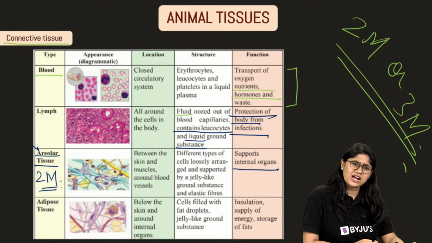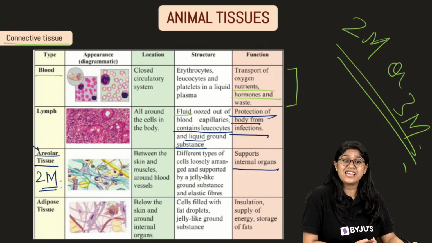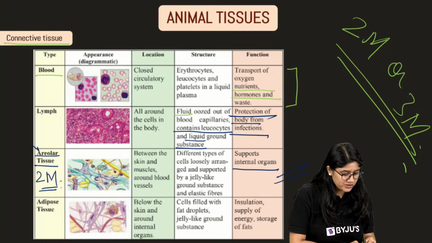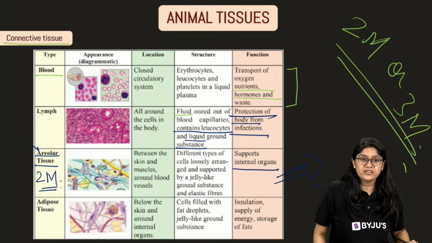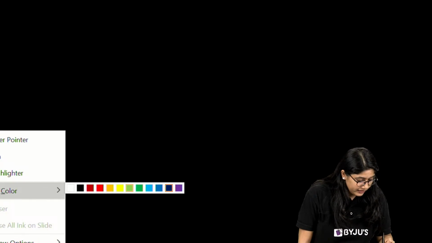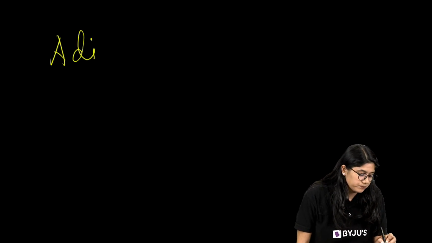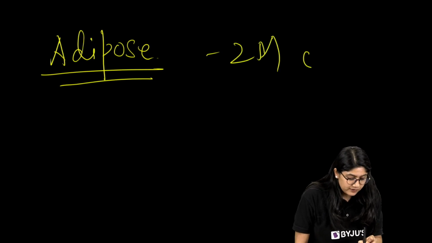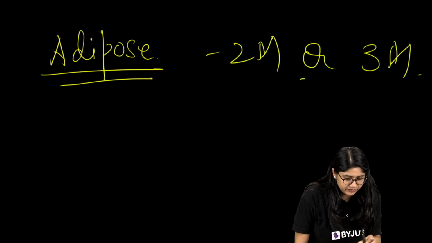Yes, colorless means transparent. We can say it helps in repairing the damage also. Super important, everyone. See, you are only telling me the answer. This is super, super important. Then we have the adipose tissue. Now, this is easy peasy, right? Now, adipose tissue. A 3 marker or a 2 marker question can come on this. So, I am spending some time over here.